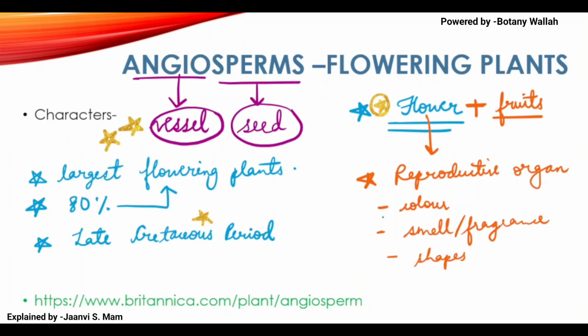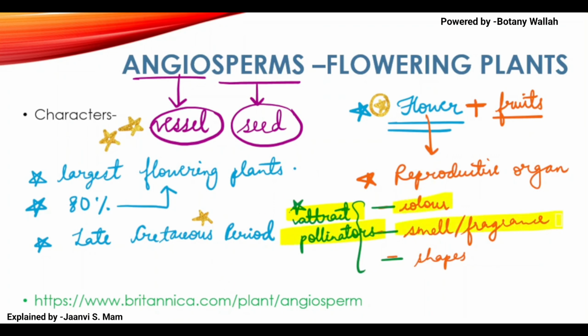These all things are present because they have to attract pollinators so that the pollen grain can fall on stigma. We will learn about this in detail. Just remember that they have to attract pollinators. I will teach you in detail. Okay, let us move forward.